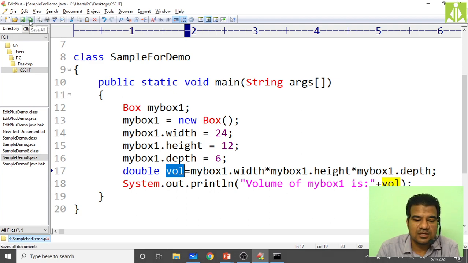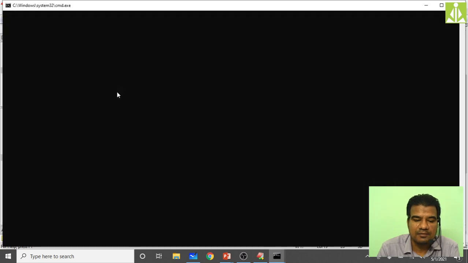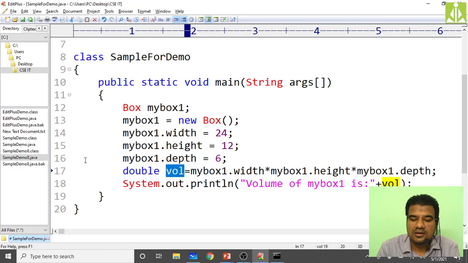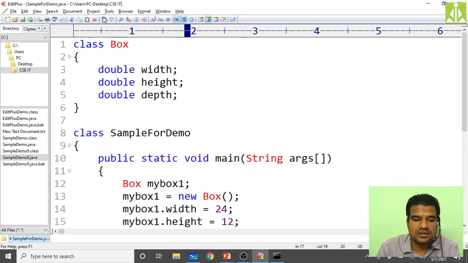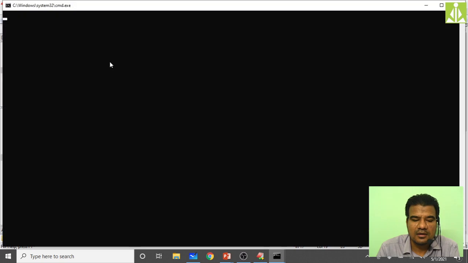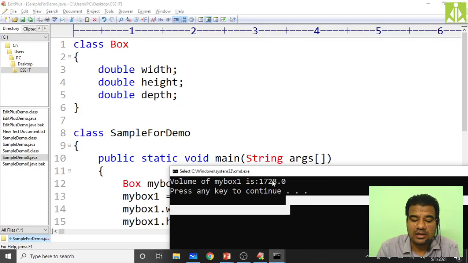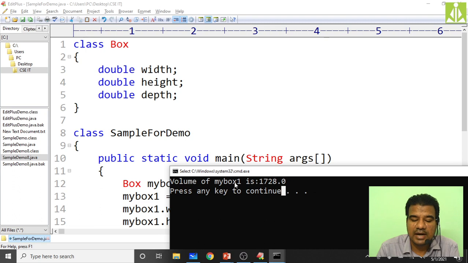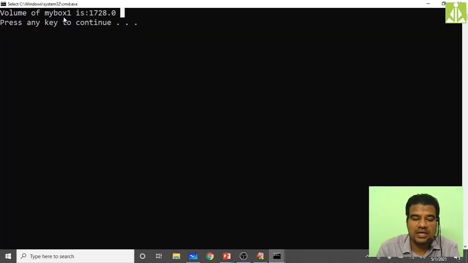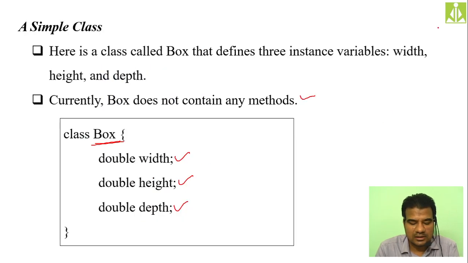So simply save this program. Program got saved. Now tools, compile. See, no errors. The code is 100% correct, no errors. Then go and run. We are getting the volume. It is simply multiplying all those things, and it is giving the volume of myBox1 as 1728. If you multiply all those things, you will get this one only. Hopefully you understood.